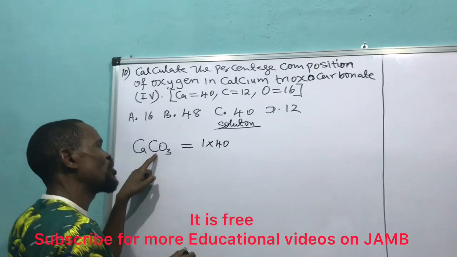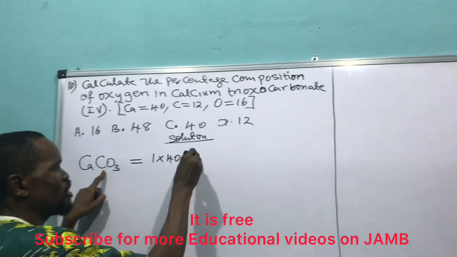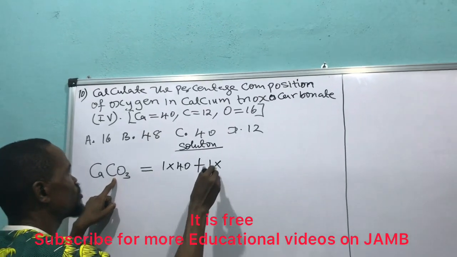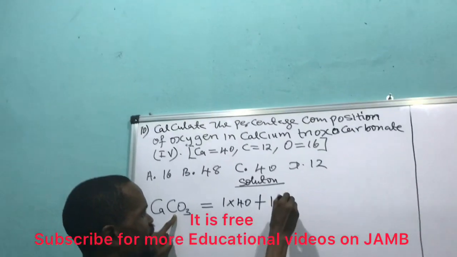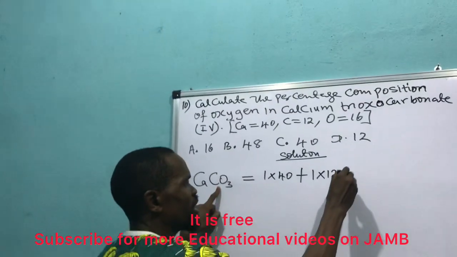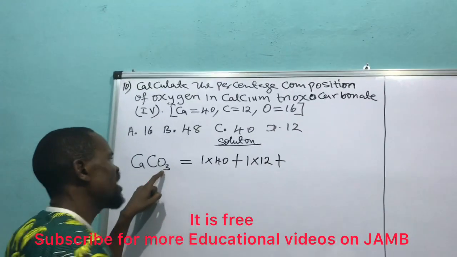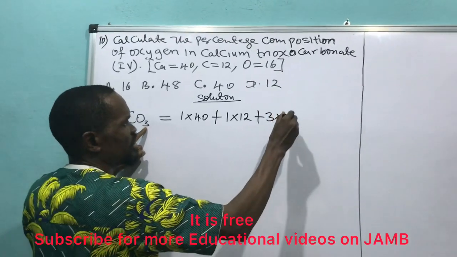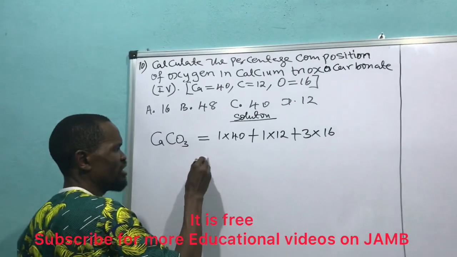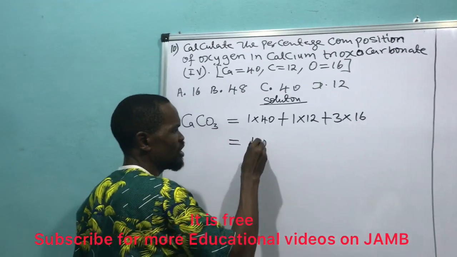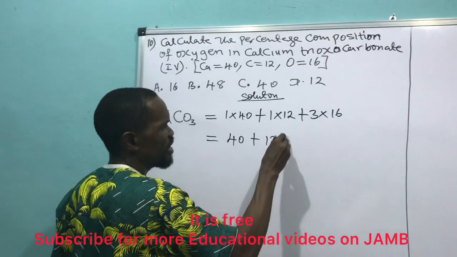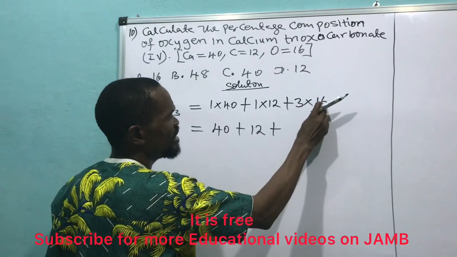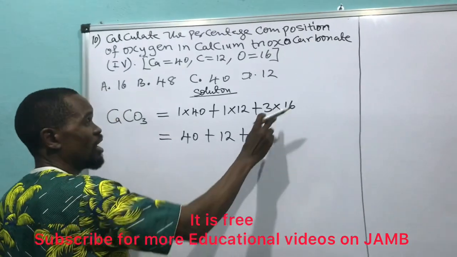Then how many carbon is here? 1. I will say plus 1 times what? The carbon is 12. Then plus again. How many oxygen is here? 3. I will say 3 times 16. And what does it give me? It will give me 40 plus 12, and plus this will give me 48.